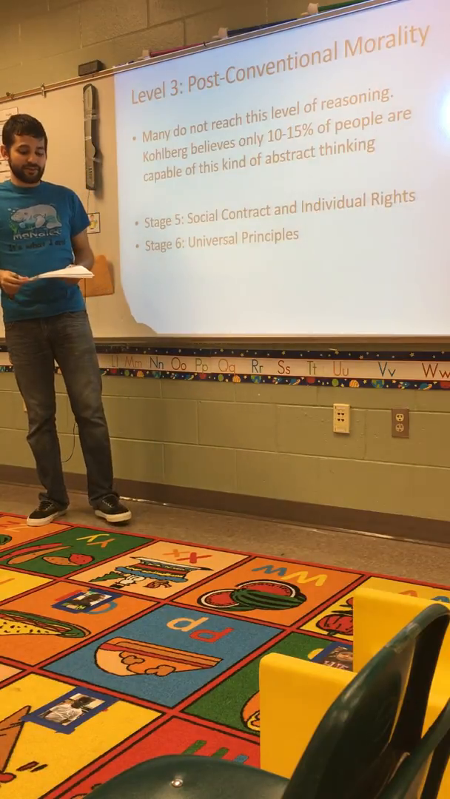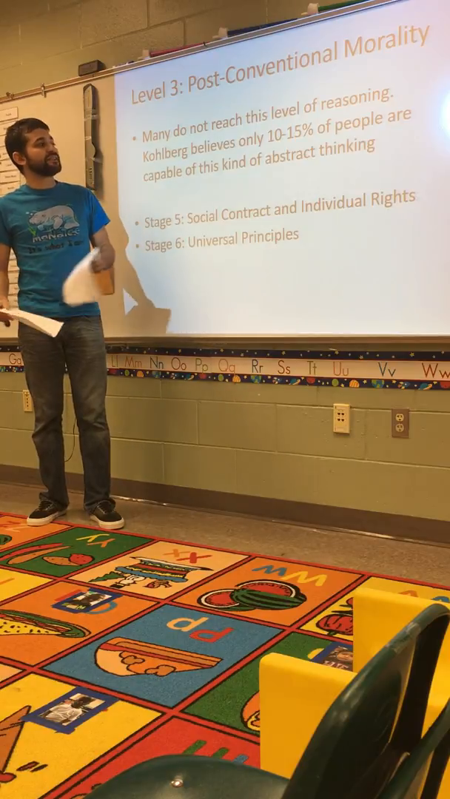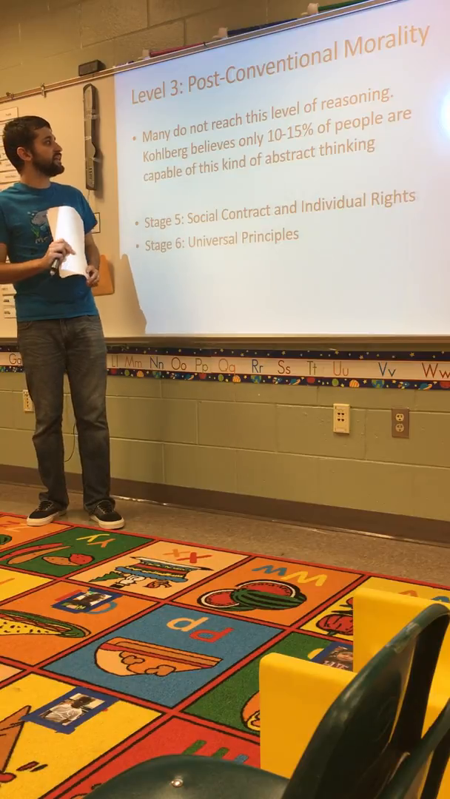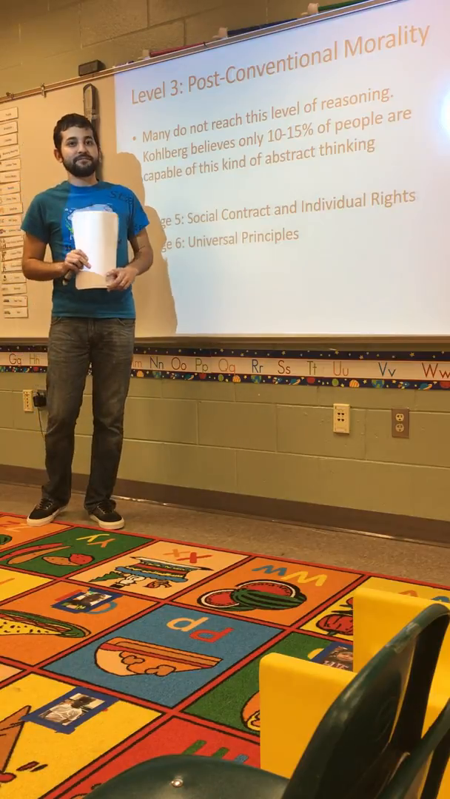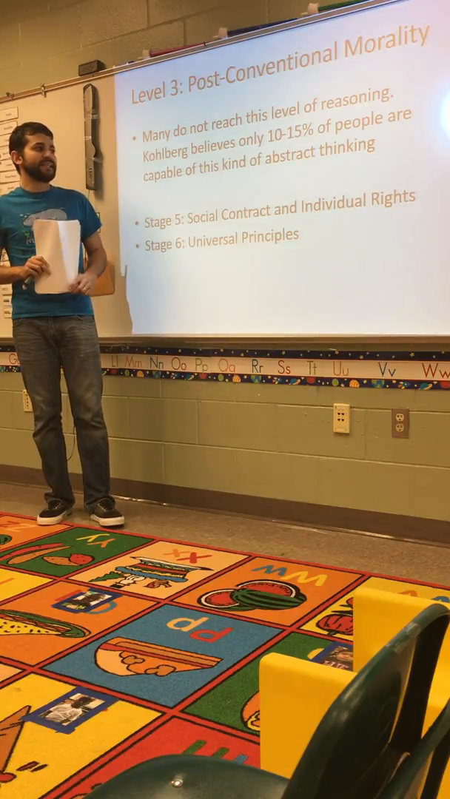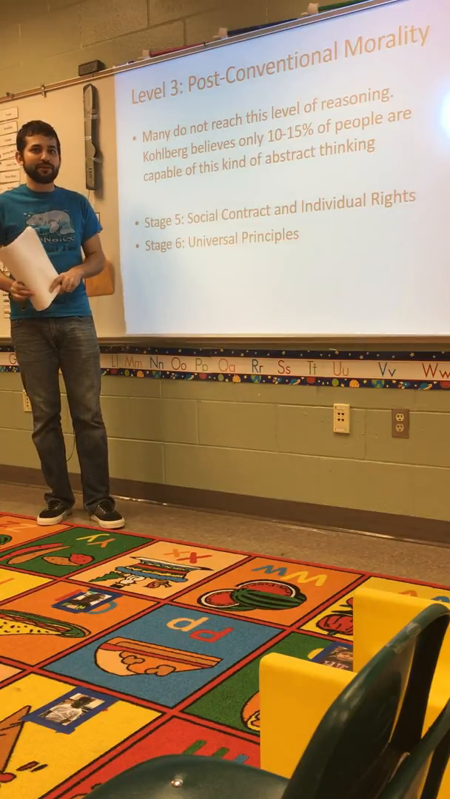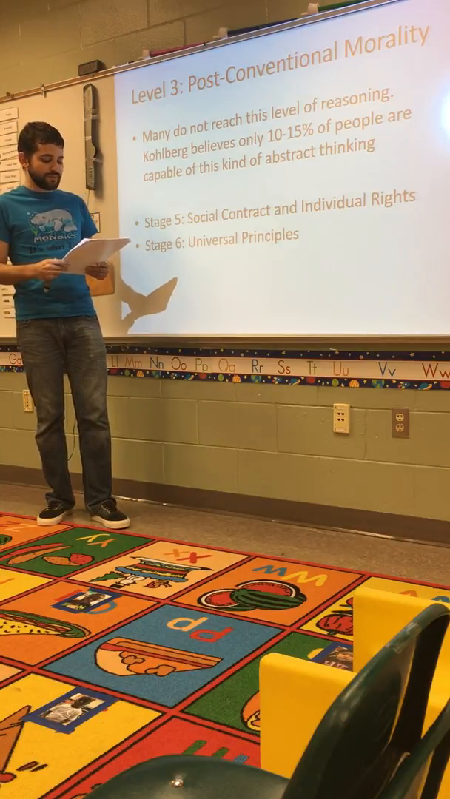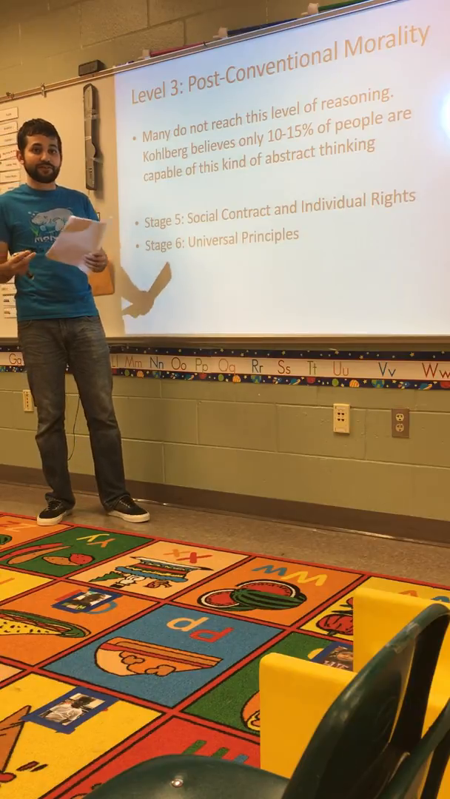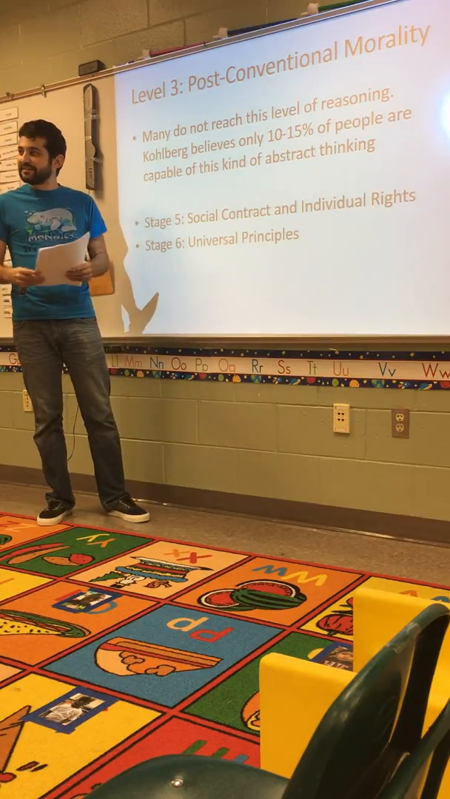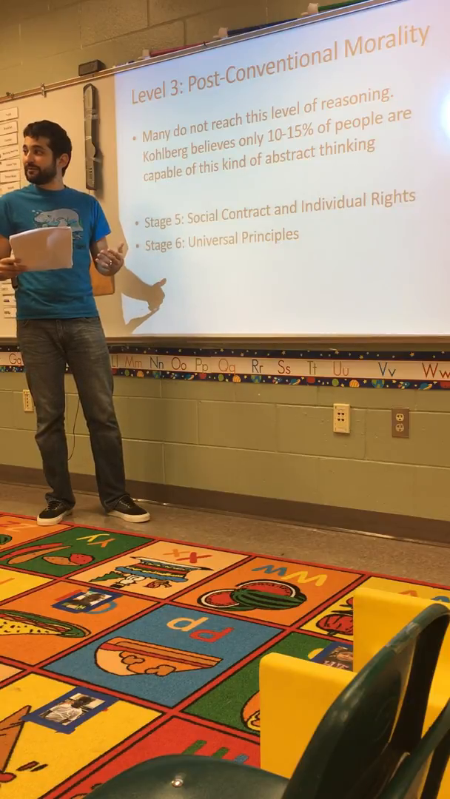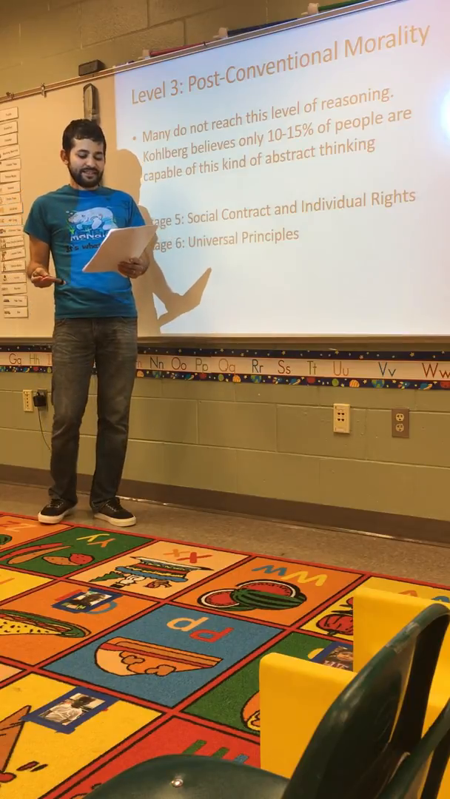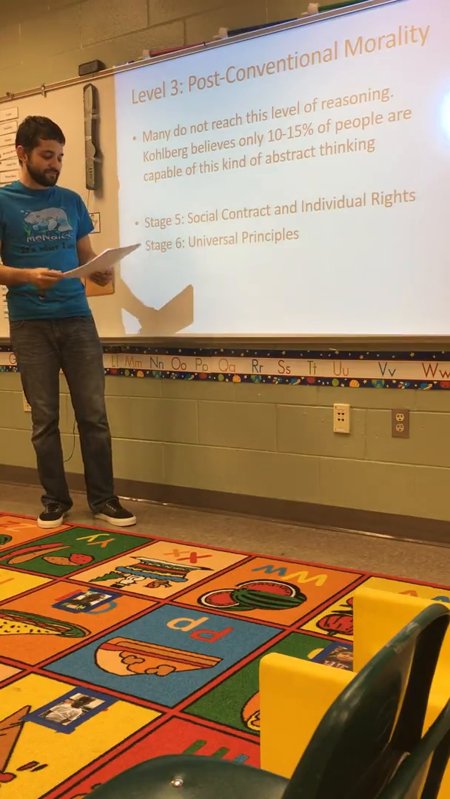Then we move on to level 3, and this would be post-conventional morality. As I said earlier, Kohlberg felt that many people do not reach this level of reasoning. In fact, he believed that only 10 to 15% of people were capable of this kind of abstract thinking. What this means is that most people take their moral views from those around them in the previous levels, but as you progress through, only a minority will think through ethical principles for themselves. So what values apply to all situations and all societies?